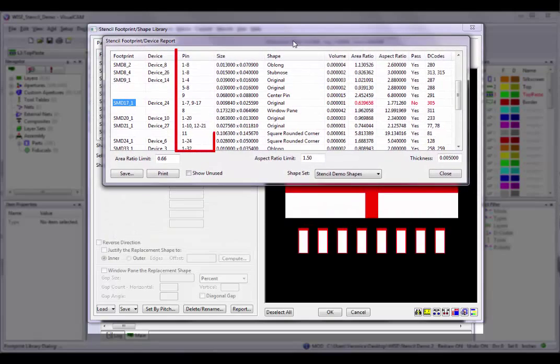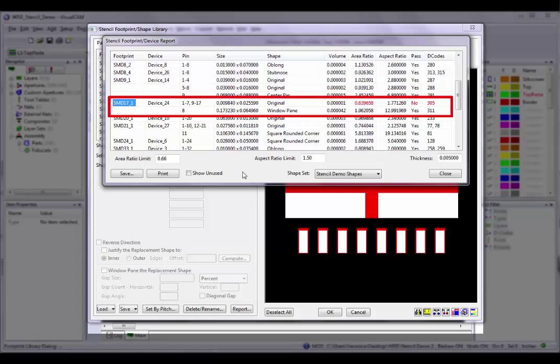Note that different values may exist for different pins within a footprint or device because of the pin size or the shape assigned. All similar pins and shapes are grouped together. It is recommended that once you finish setting up your shape set, that you run the report to verify that your shapes pass your limit rules. Any error will be highlighted in red.